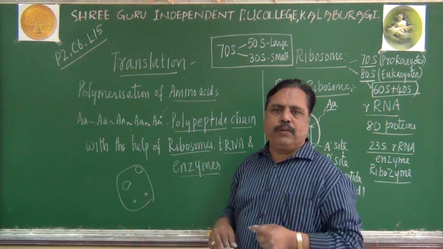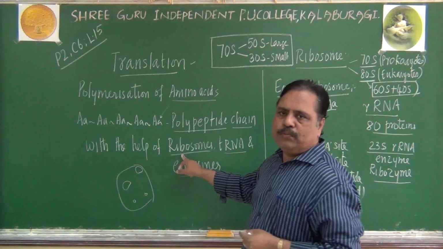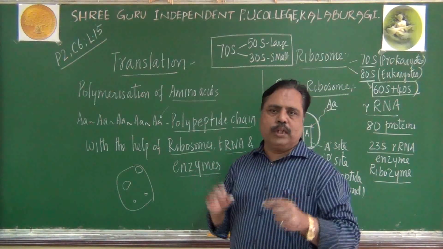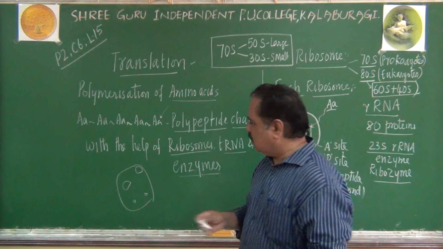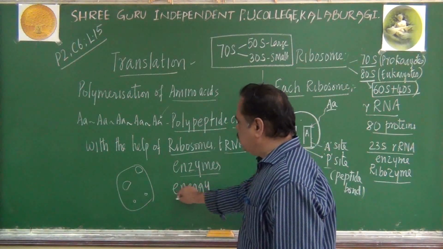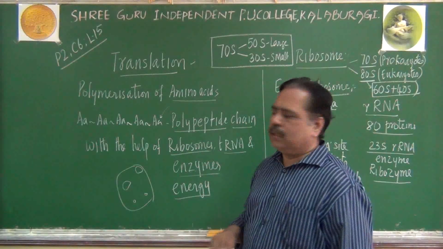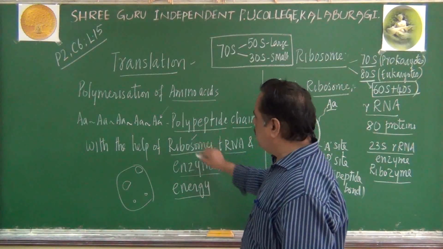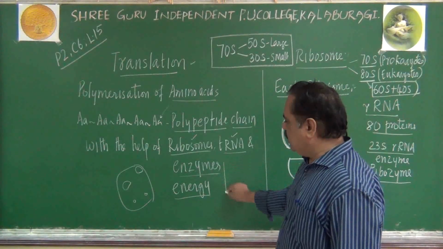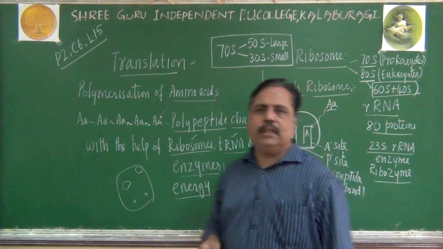Who is helping with that process? Ribosomes will help, tRNA will help, and enzymes will help here. Of course, it is also an energy-requiring process, so we need an energy source also. I already told you about ribosomes and tRNA. Regarding enzymes and energy, we will study in the next class.